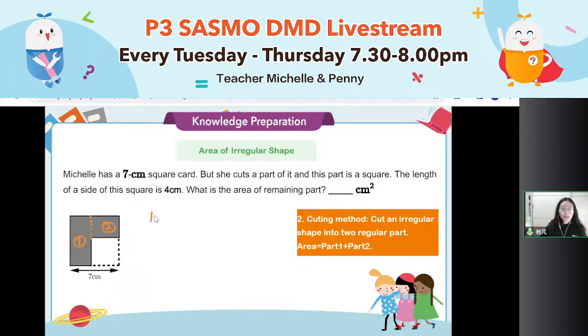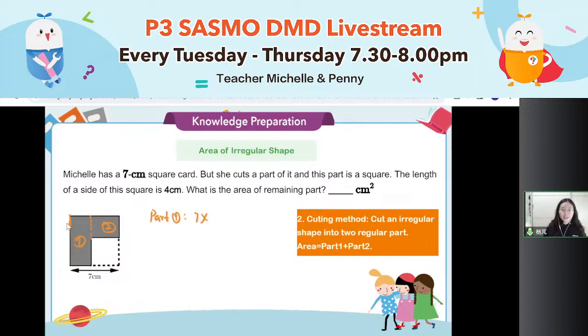Can you tell me the area of part 1, shape 1? I think it will be easy now. Length times breadth. The length is easy to see. The length is 7. 7 times what? How long is this side?